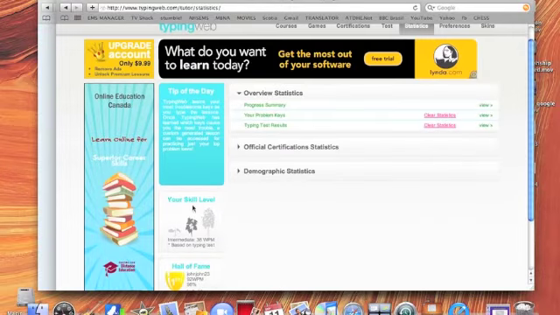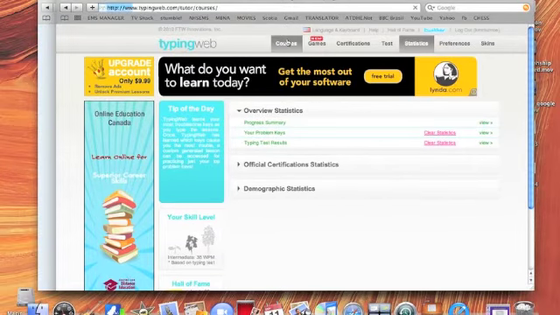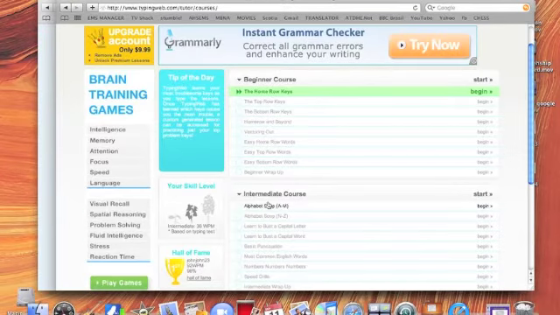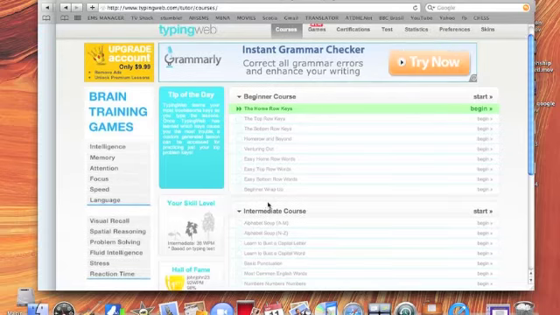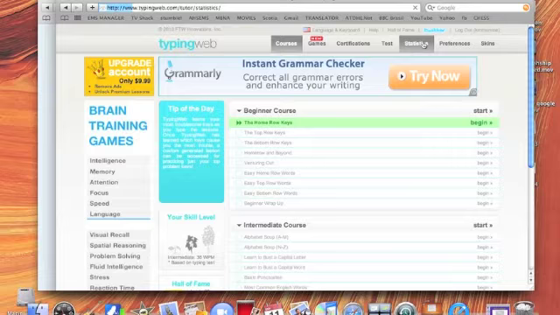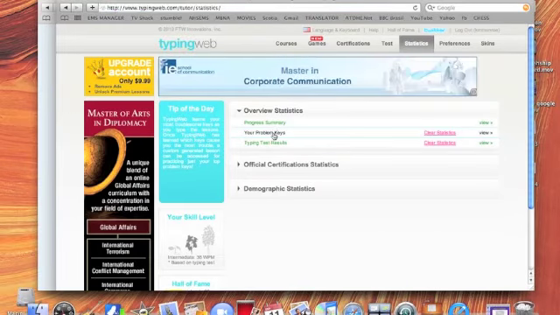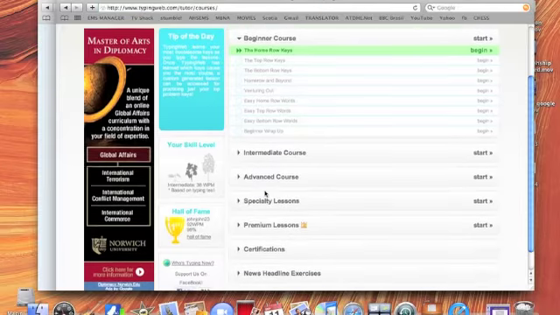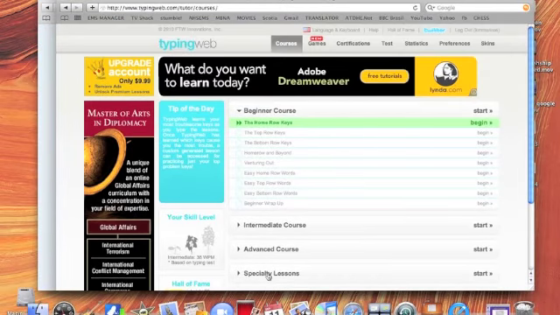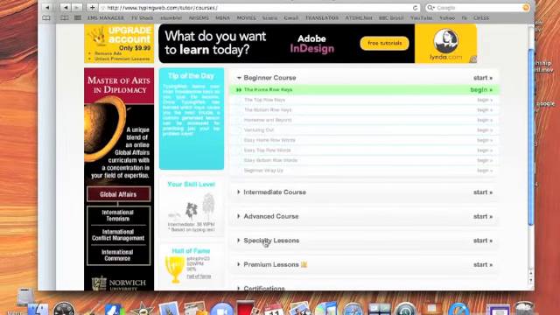And then you can go to the courses and you can take the course that you need to take, the intermediate course. Start with your first lesson. After you've taken enough lessons, I think minimum 5 in statistics, it will tell you what your problem keys are, and it will generate a course that is based around your problem keys. So then you can take just your problem keys and focus on that before you're ready to take your final test. So you want to work through the whole course over the course of the semester.